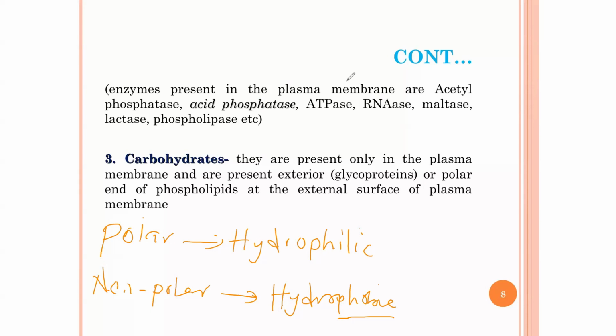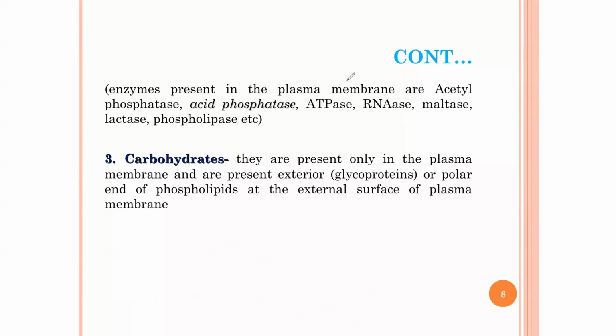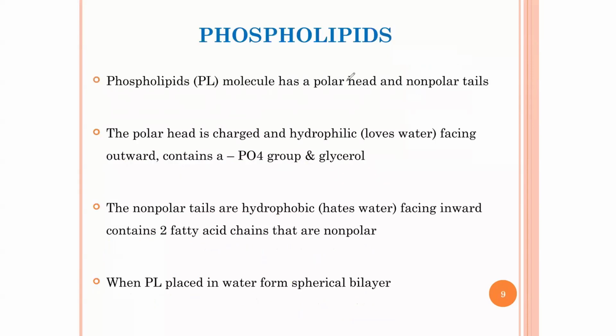Okay? And then apart from carbohydrate, what other components do we have in the cell membrane? We are now going to look at the phospholipid. What is a phospholipid? A phospholipid is a lipid that has both polar heads and non-polar tails. The polar component is in the form of heads that interact with water, while the other component is non-polar, in the form of a tail.